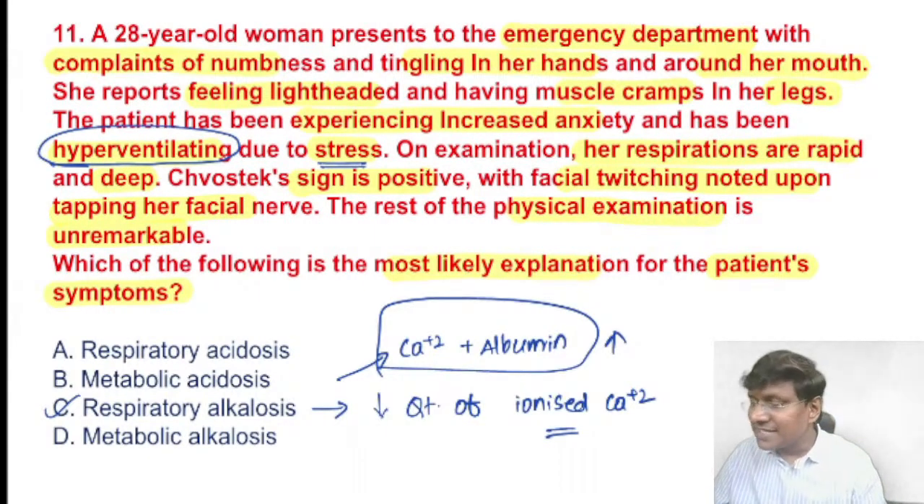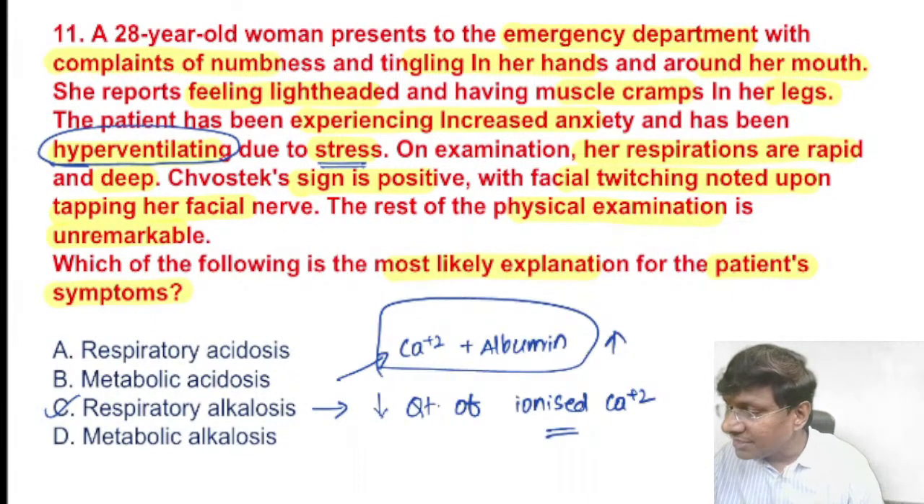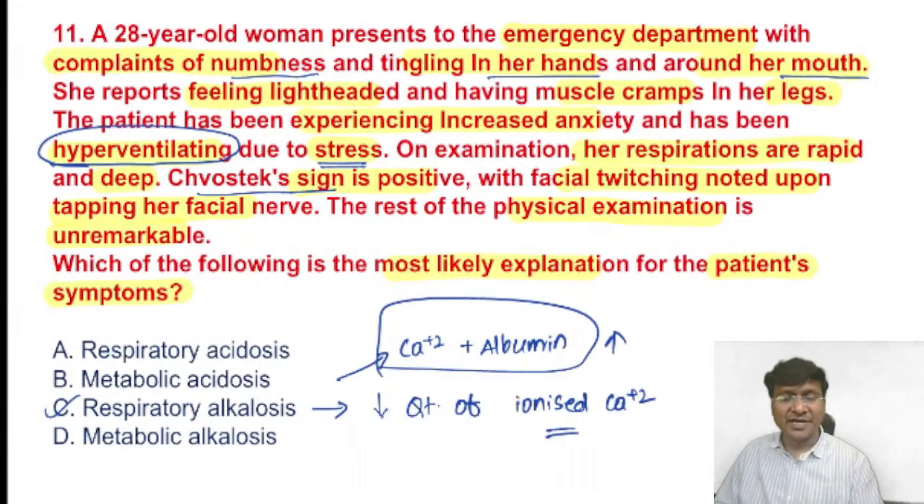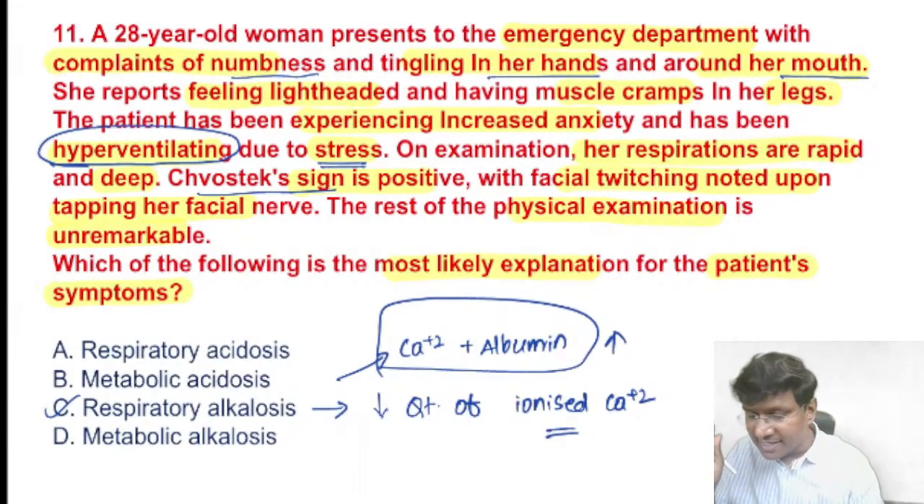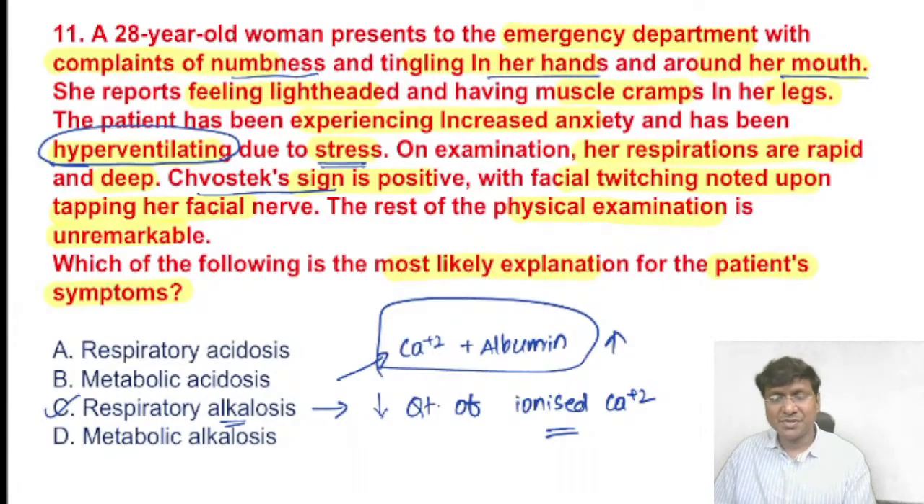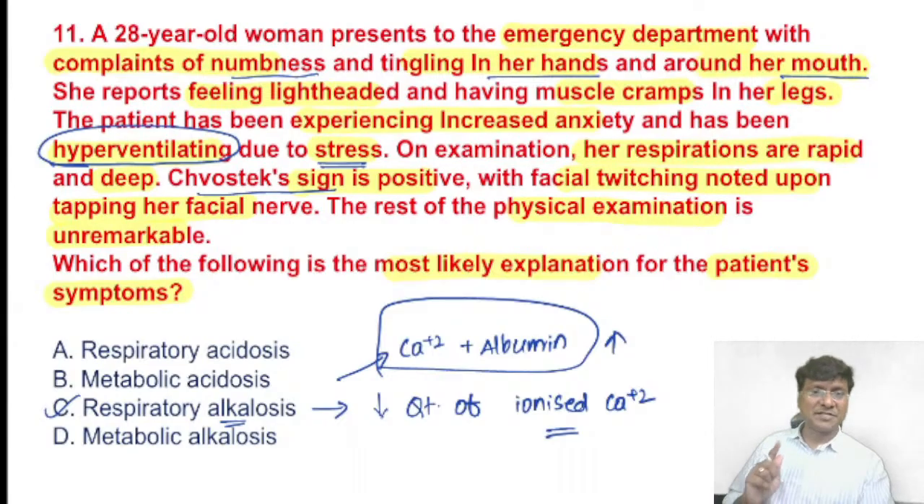So when your ionized calcium is decreased, you will have all the features suggestive of hypocalcemia. Whatever has been given to you here, that is complaints of numbness and tingling in the hands and surrounding the mouth, as well as the individual having a positive Chvostek sign, right? All these are features suggestive of hypocalcemia, mainly because of your respiratory alkalosis. Okay, now at the same time I'll just give you a quick picture of hypocalcemia from other reasons.